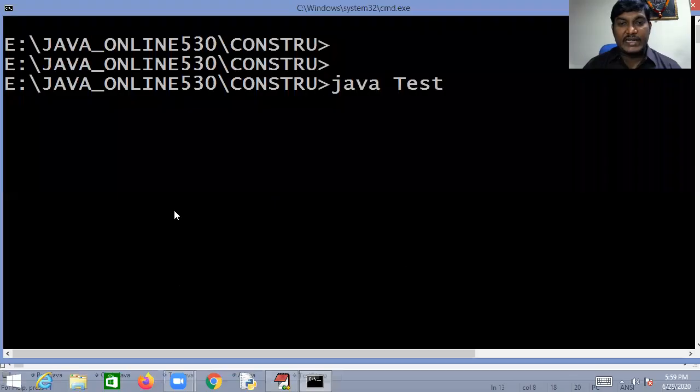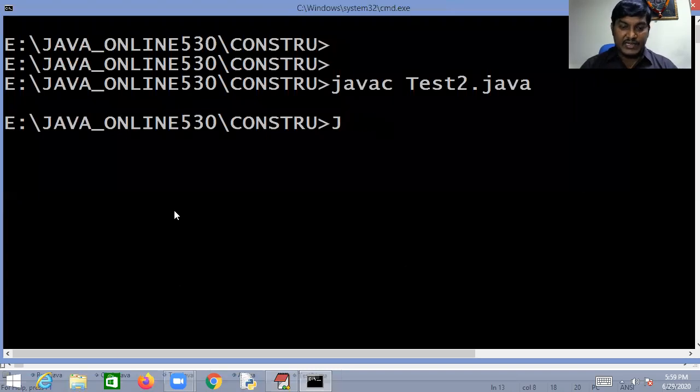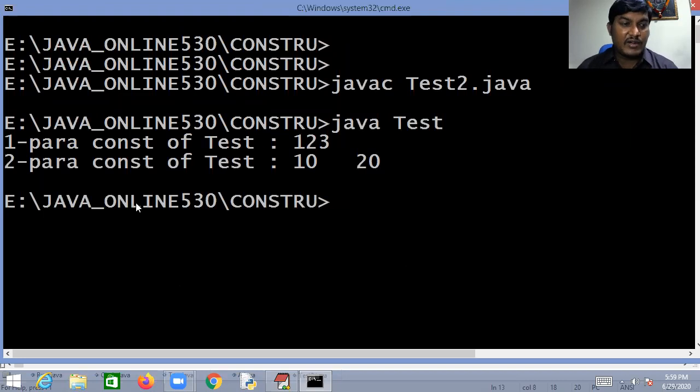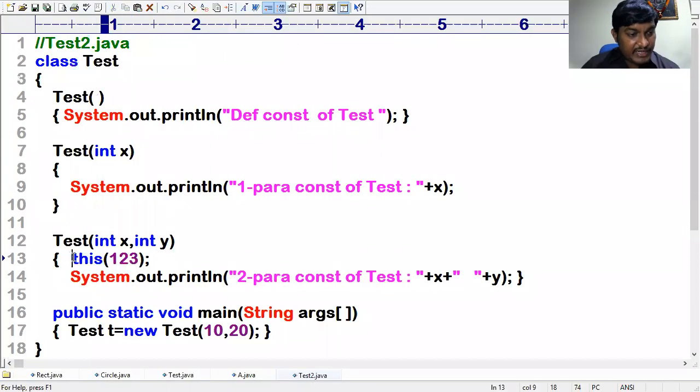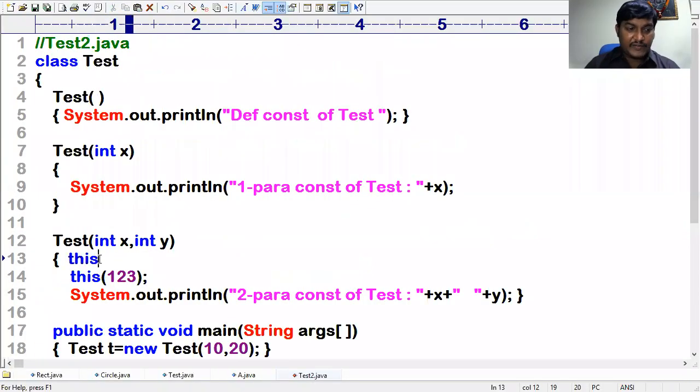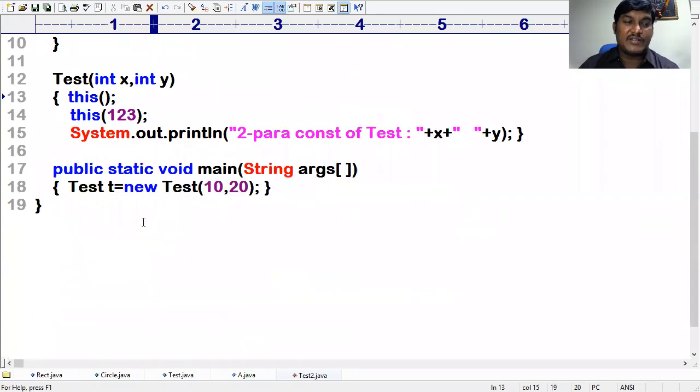Guys, let me run that. javac Test2.java, then java Test. You see this? Actually you called the two-parameterized constructor, and internally it is calling the one-parameterized constructor. Now, just before the one-parameterized constructor, I want to call the parameterless constructor.